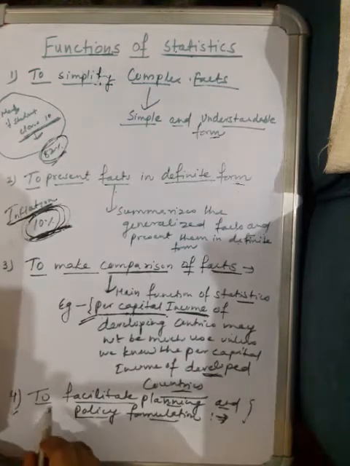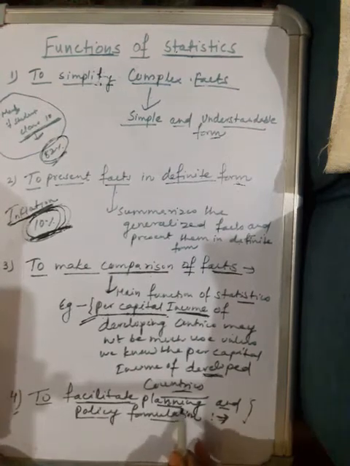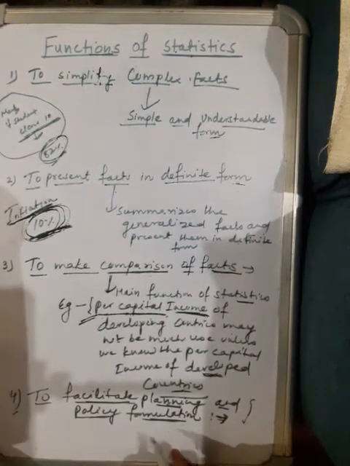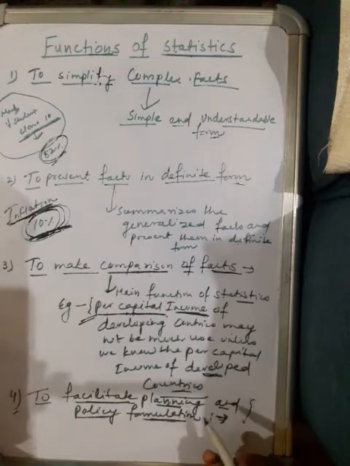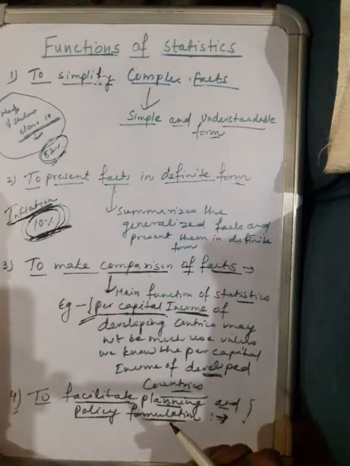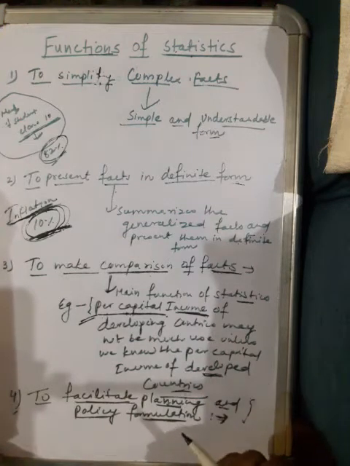So statistics helps to facilitate planning and policy formulation, whether it is the government, an individual person, or a businessman.